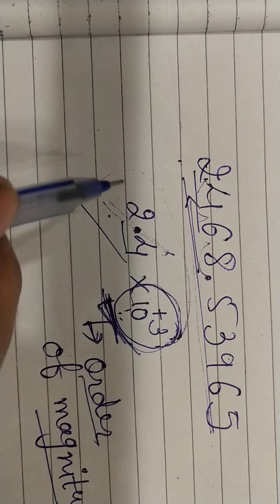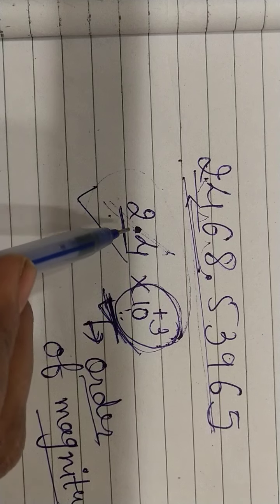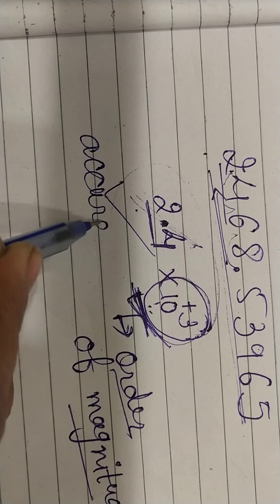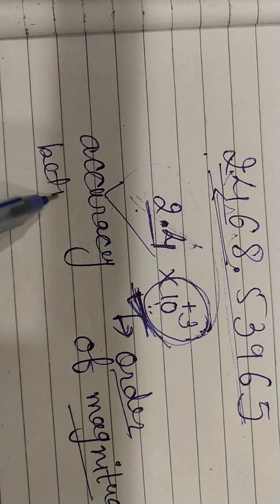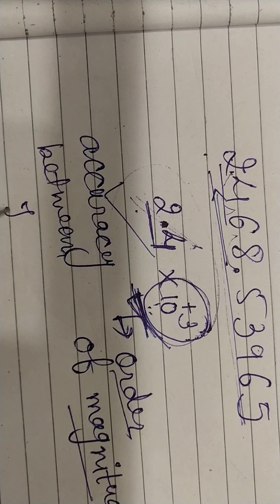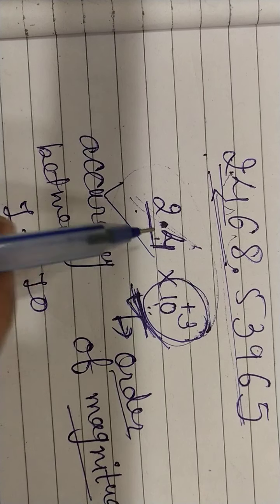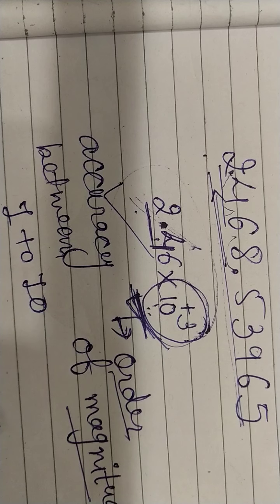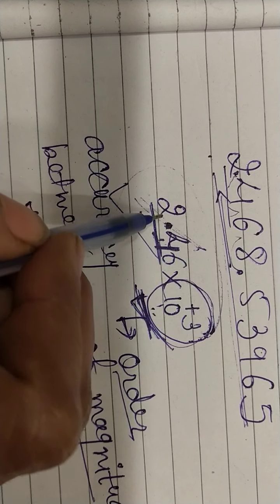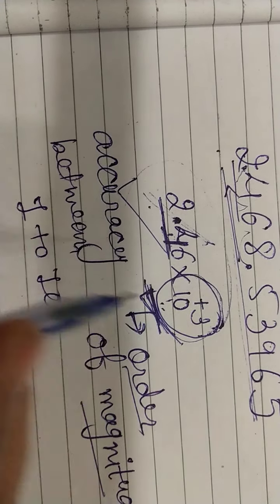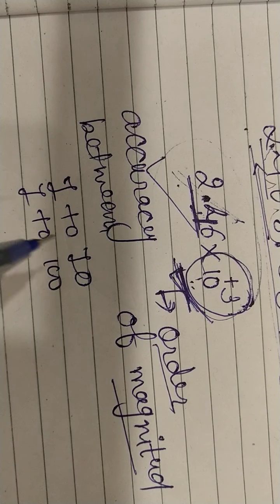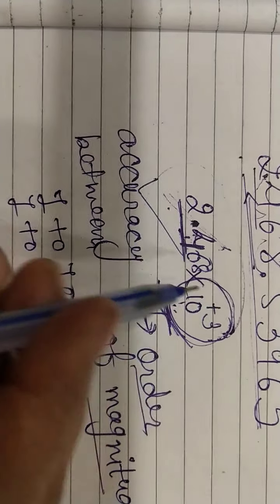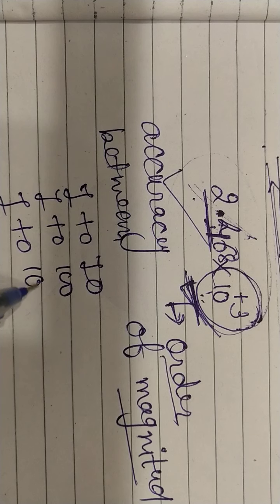Now this has another meaning. Only one digit after the point means the accuracy is between 1 to 10. If I write 2.46, still the order of magnitude remains the same. But 2.46, that is 2 digits after the point, means accuracy between 1 to 100. And if I write 2.468, that is accuracy between 1 to 1000.